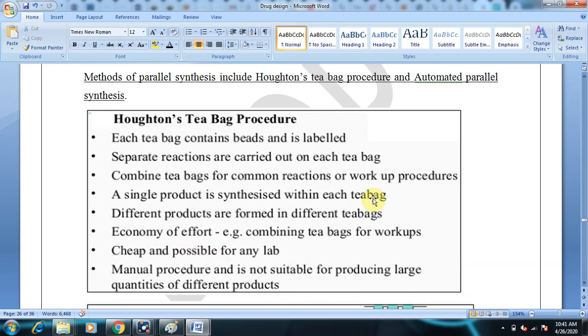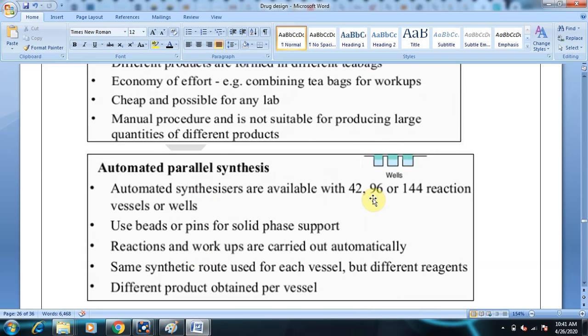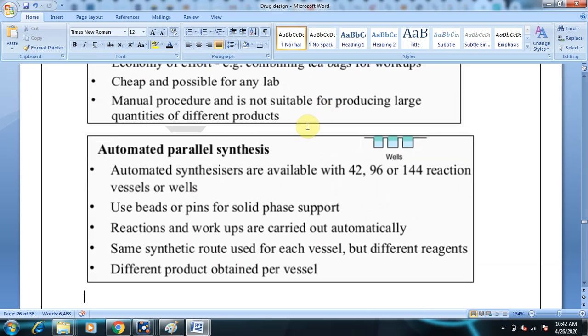With the Houghton T-bag method, we can synthesize compounds in pure form. Why? Because we are combining only in a step which has the same reaction conditions and the same workup conditions. So that was about Houghton's T-bag procedure.